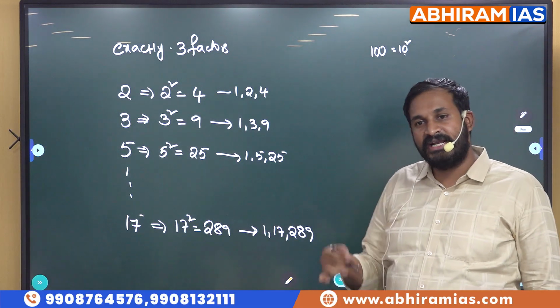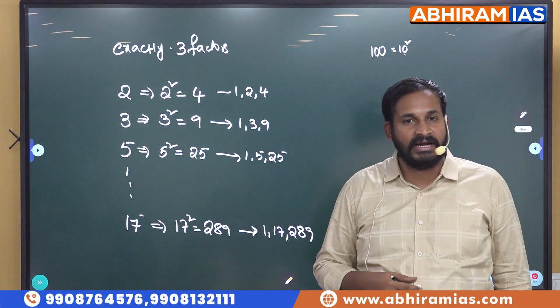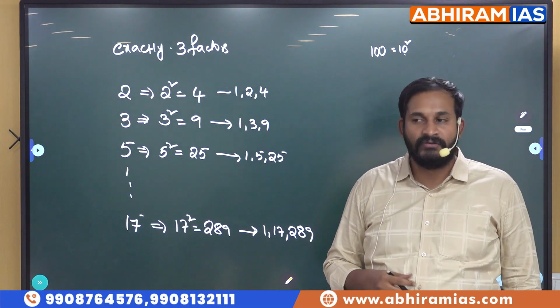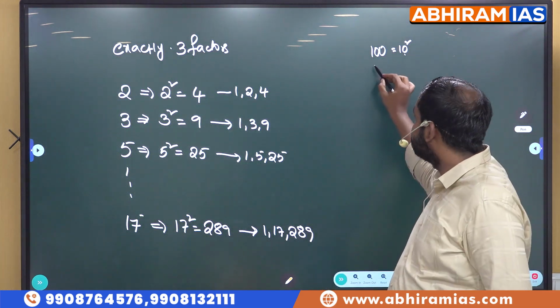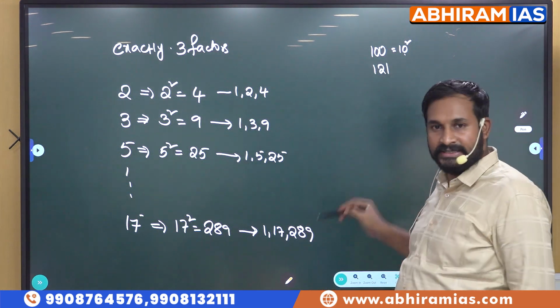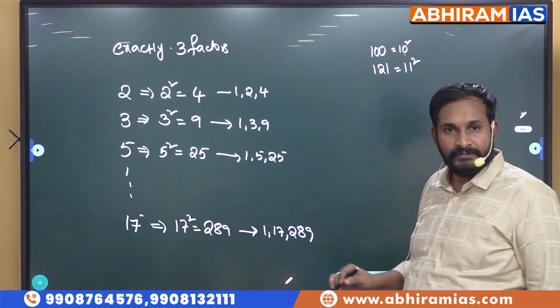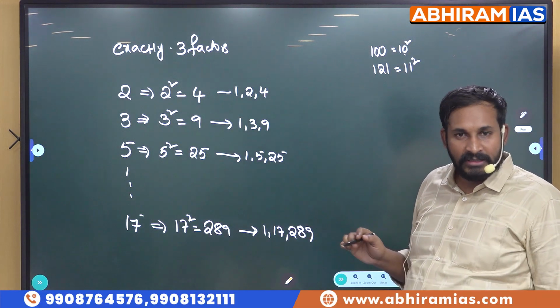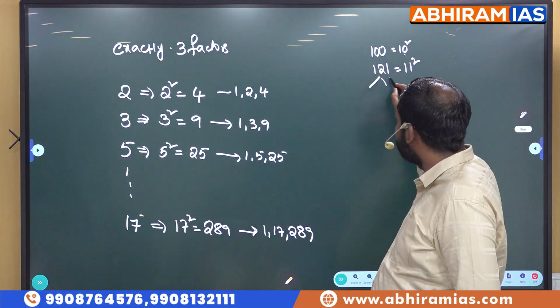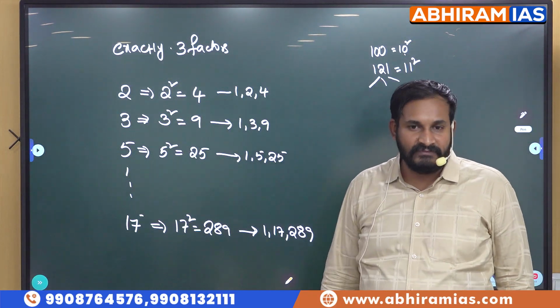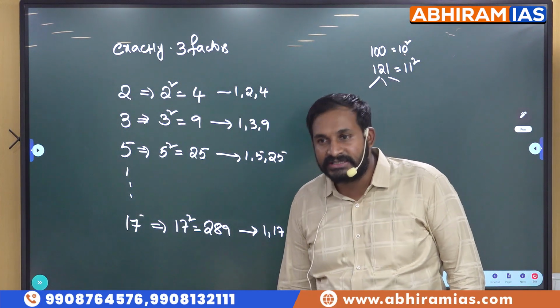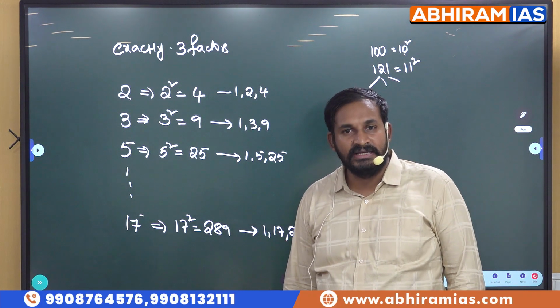No. What is the next perfect square after 100? 121. Yes, 121 is there, right? 121 is a 3-digit number and it is the perfect square of what? 11 square. 11 is a prime number. Then yes, 121 will have exactly 3 factors. So 121 is the least 3-digit number with exactly 3 factors.